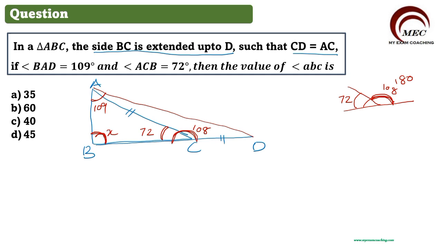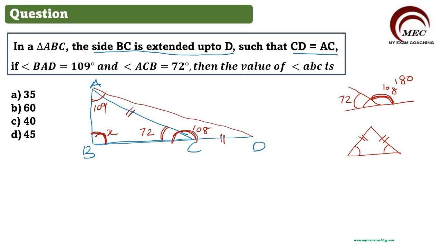So this angle will be 108. And now we know this side and this side are equal. In any triangle, when two sides are equal, then the angles opposite to the equal sides will be equal.